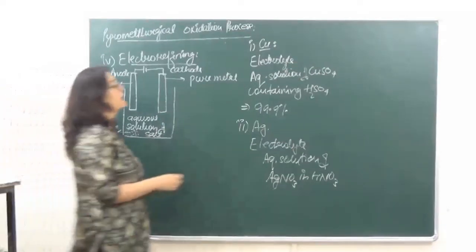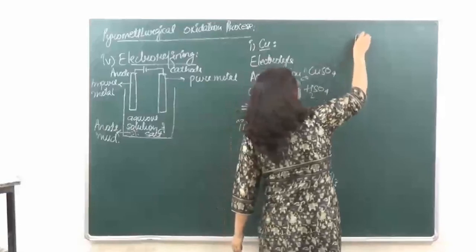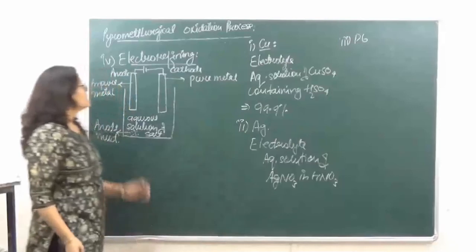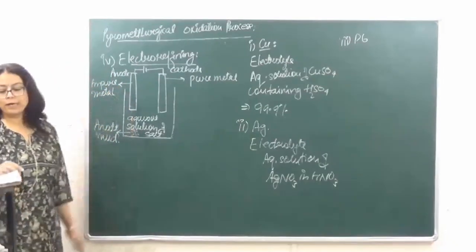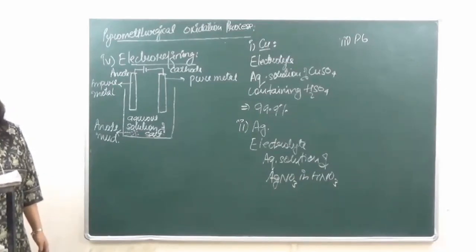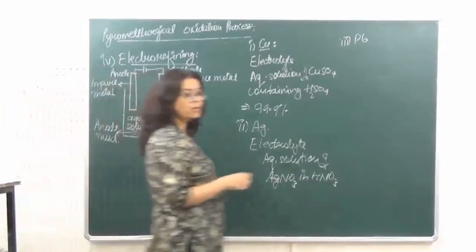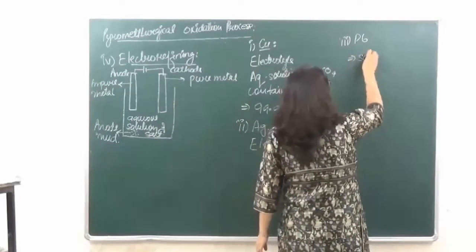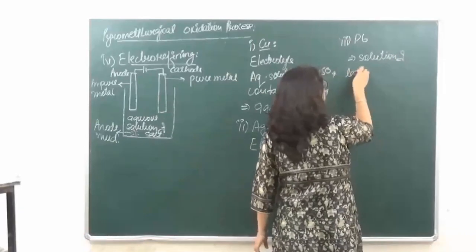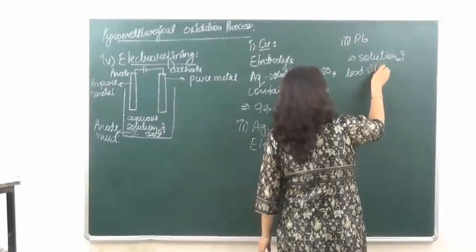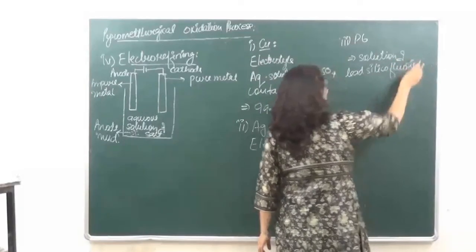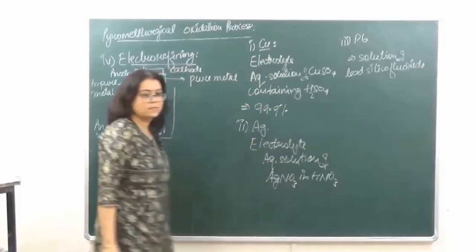So in case of lead, again what are we going to do? We are going to take the impure lead as anode, pure lead as cathode, and the electrolyte is a solution of lead silicofluoride. This is important. ठीक है?